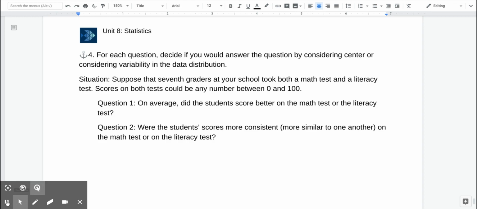Measures of both center and variability can help you analyze data sets in real-world situations.